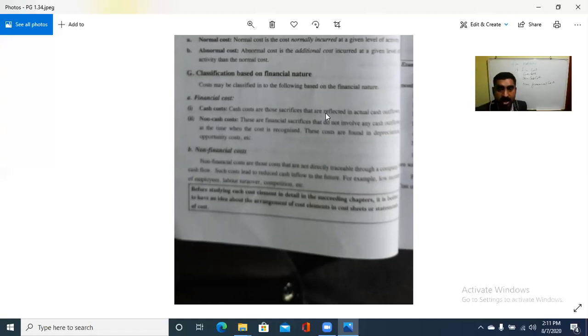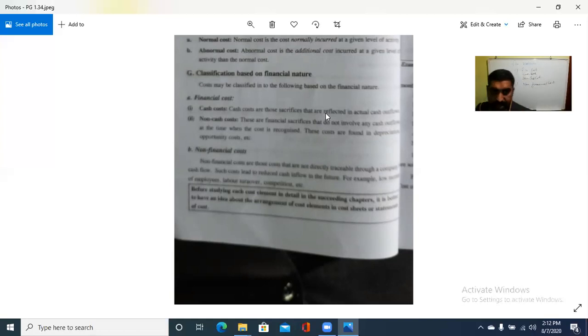These costs are found in depreciation, opportunity cost, etc. For example, the depreciation of machinery: does cash go out in it? No. Whereas when buying the machinery, cash has to go out of the business as outflow. So that is the cash cost. So if it is financial in nature and involves cash, that is cash cost; if non-cash things are there, that is non-cash cost.